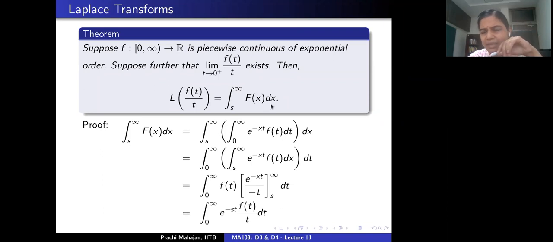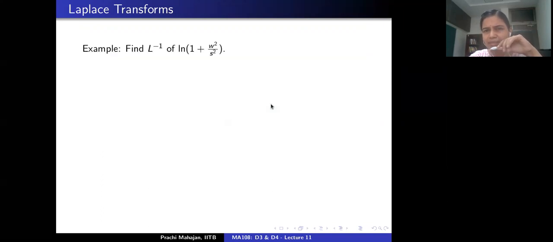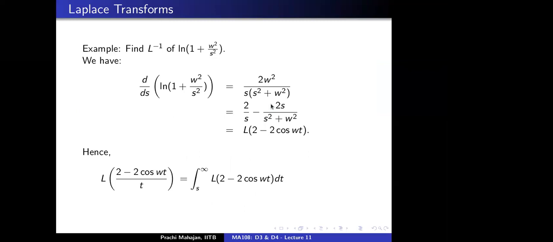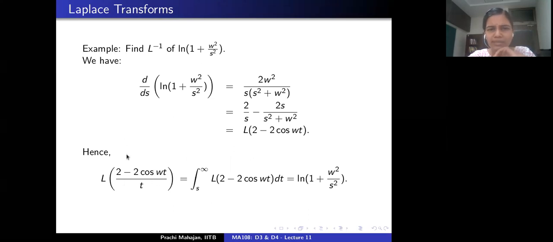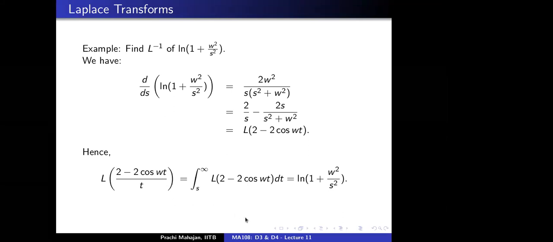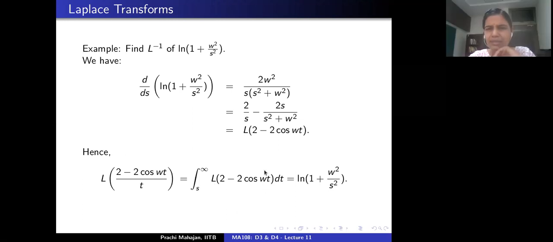x is just a variable of integration. So capital F is a function of x, and the small f is not a function of x, right? Small f is a function of t. Let me understand what you're trying to say. Capital F is a function of x and small f is a function of t, right? And what is small f here? Small f here is 2 minus 2 cosine wt, correct? And what is capital F here? L of 2 minus 2 cosine wt. Yes.